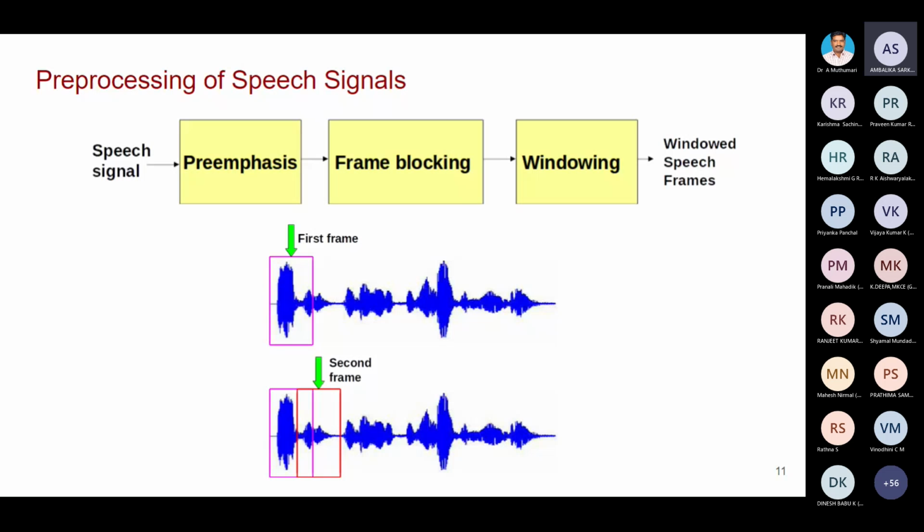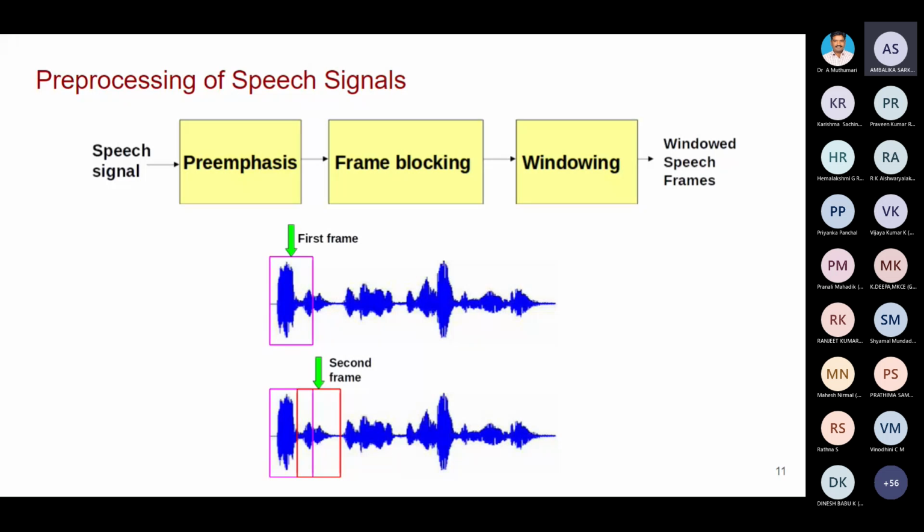Then frame blocking. Speech is not a stationary signal. It is called a quasi-stationary signal. Quasi-stationary means the characteristics of the signal will be constant for a particular time period.